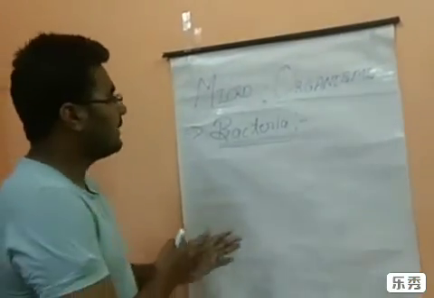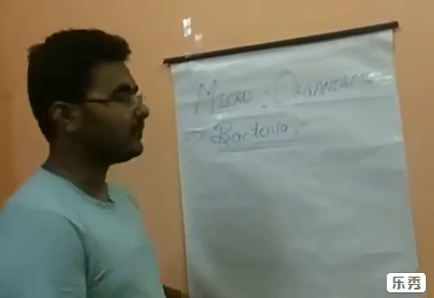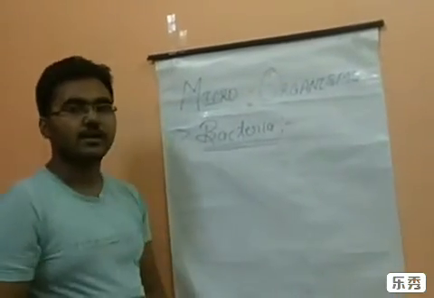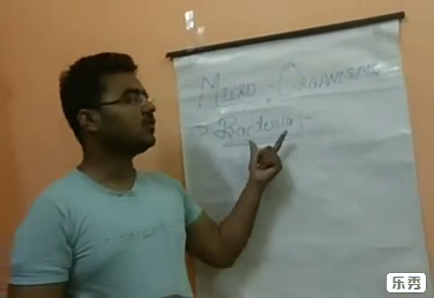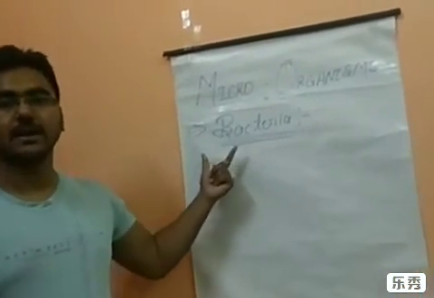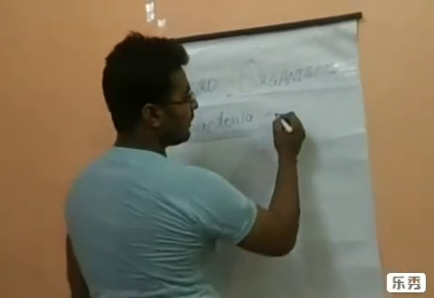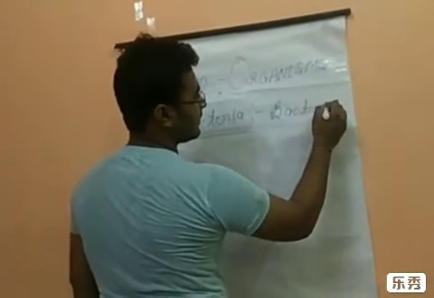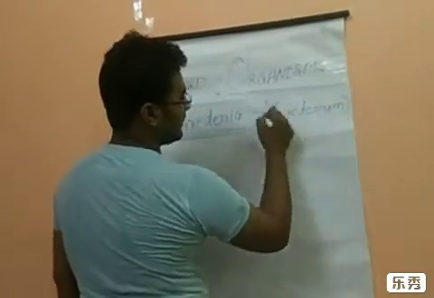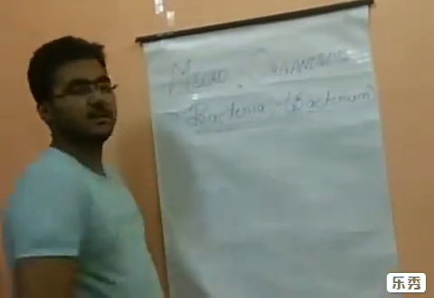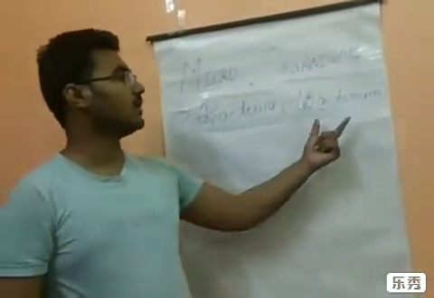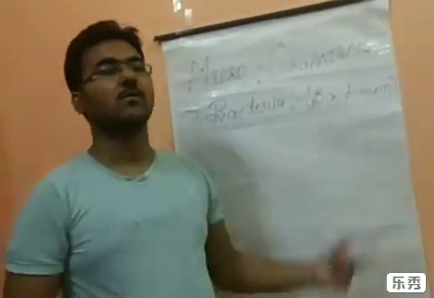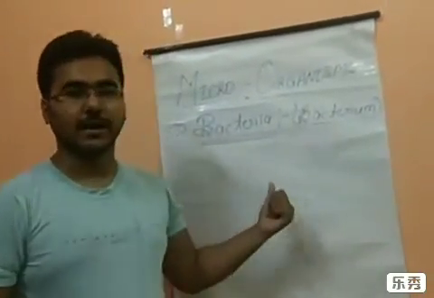The first one is bacteria. First of all, we will study the characteristics of bacteria. Before that, we also have to know the singular form. Bacteria is a plural form. The singular form is bacterium. The collection of various bacterium is called bacteria.